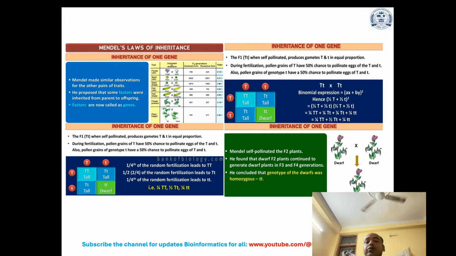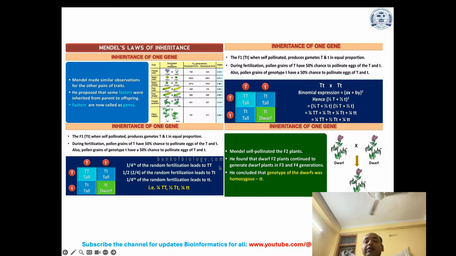So here you can see the F1 or first filial generation, that is capital T and small t, which when self-pollinated produces gametes capital T and small t in equal proportion. During fertilization, pollen grains of T have a 50% chance to pollinate eggs of capital T and small t. Also, pollen grains of genotype t have a 50% chance to pollinate eggs of capital T and small t. You can see this easily in the Punnett square. Here you can see again how the ratio can be determined.